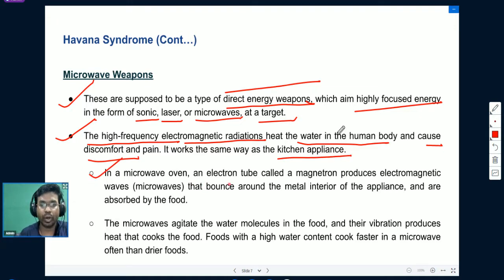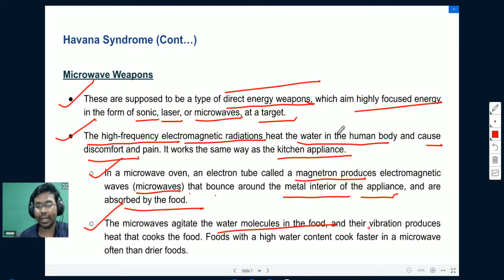An electron tube, which is called a magnetron, produces electromagnetic waves. They're also known as microwaves, that bounce around the metal interior of the appliance and are absorbed by the food. The microwaves agitate the water molecules in the food and their vibration produces heat that cooks the food. Food with a high water content cooks faster in a microwave than the drier foods.